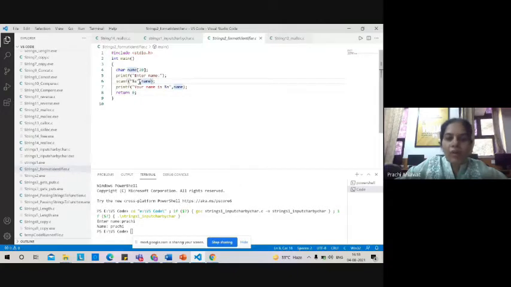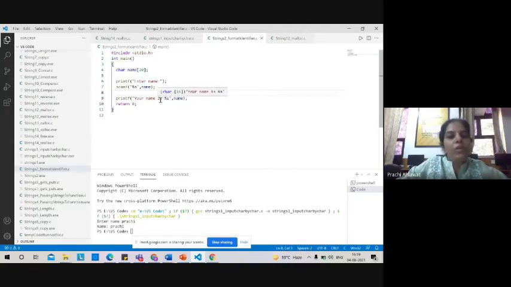In this second example, as you can see, we have declared a character array, and now we are asking the user to enter the name. Whatever input the user is typing, we are storing that input using scanf. So using the scanf function, we are taking input from the user. And what format identifier are we using over here? %s. %s is for string. Like for integers, we use %d. For float, we use %f. Similarly, for strings, we use %s. So we have used %s to take input from the user, and thereafter we are printing it.